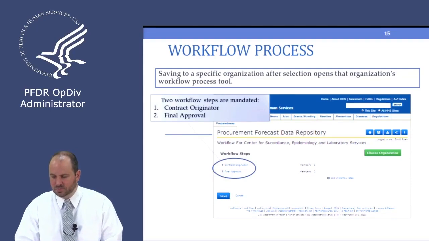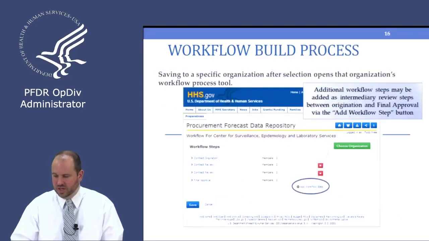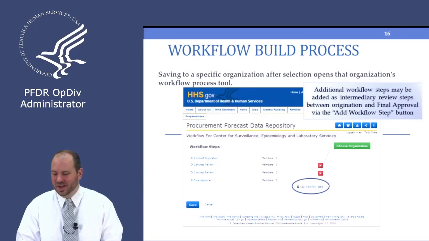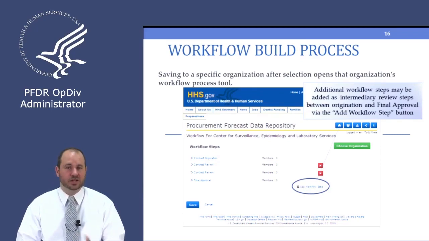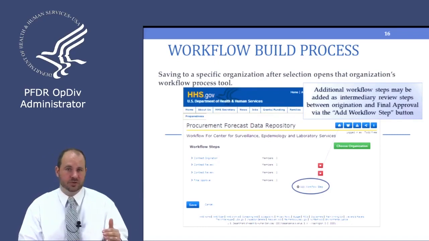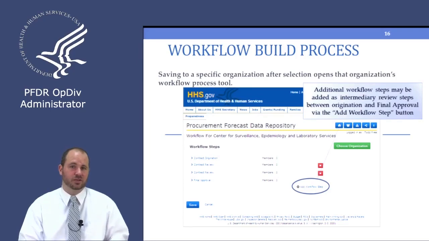So what we'll need to do is add members to those steps. If you need to add any contract opportunity review steps, you'll do so using the little link at the bottom that says Add Workflow Step. So you'll click that, and you see here that we've added a workflow step to this organization's workflow: contract origination, contract review, and then final approval.